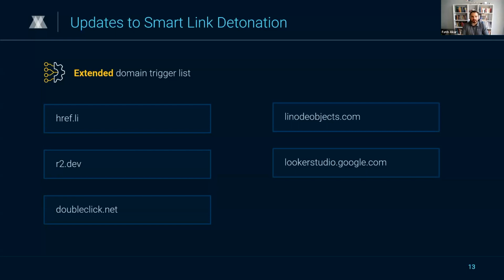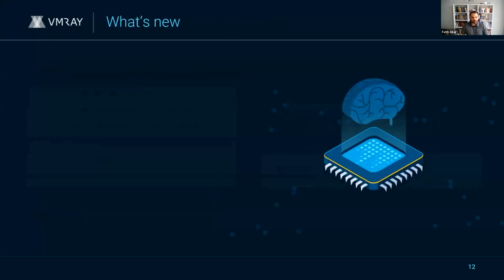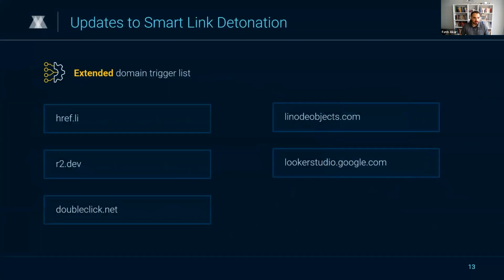Last but not least, we tracked some phishing campaigns that are abusing Google Looker Studio, which is a data analytics and business intelligence platform. Looking at it, we confirmed that there were multiple instances of malicious activity associated with this domain, and consequently, we've added all of them to the trigger list. Sorry, I misclicked.